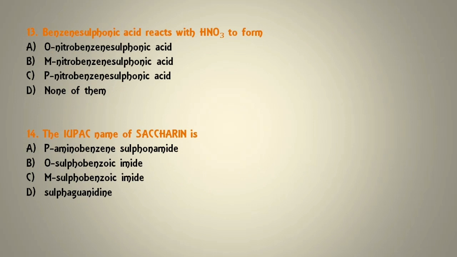So as I told you earlier that this sulfonic acid is meta-directing, so the correct option will be option number B.